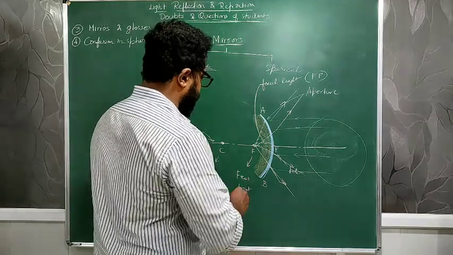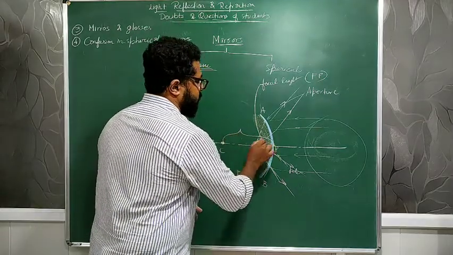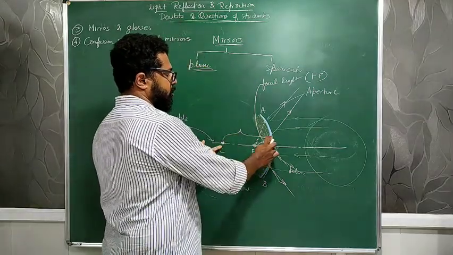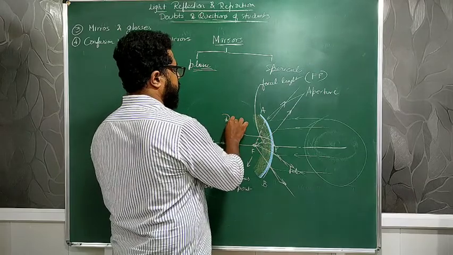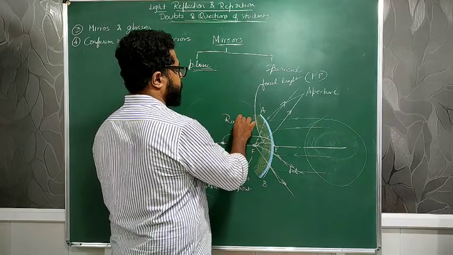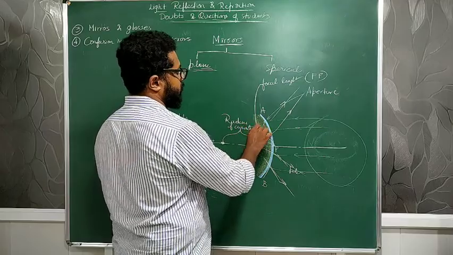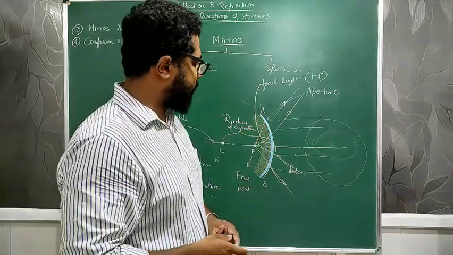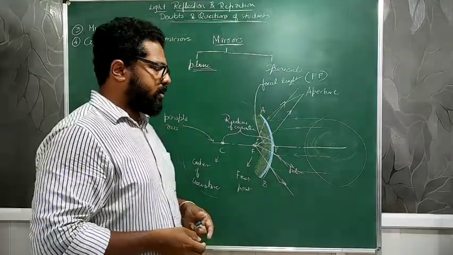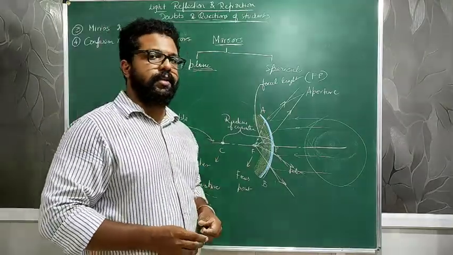After the center of curvature, obviously, we need to know about this particular distance from the center to the pole. That is called the radius of curvature. Okay, radius of curvature. You will have all these details in your textbook. Please go through them and let me know if you have any more doubts regarding these topics.